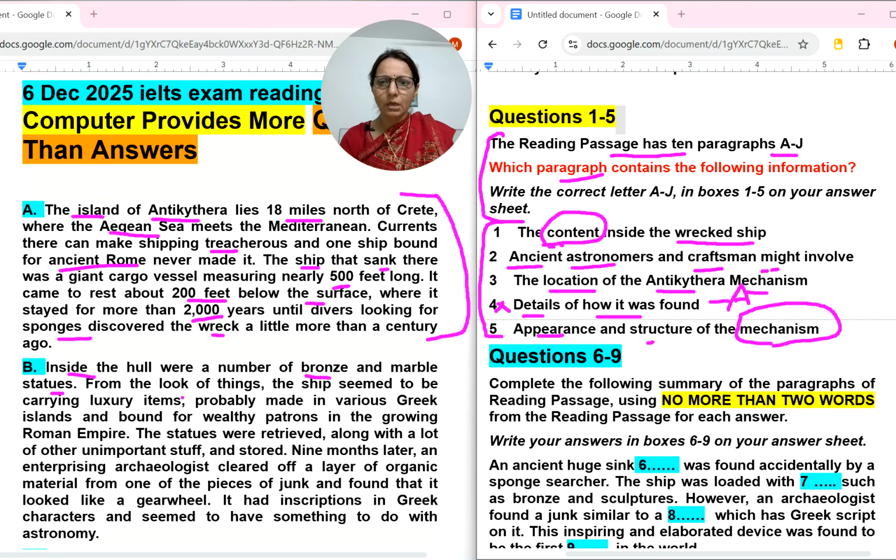So inside the hull, it means inside the wrecked ship, bronze and marble statues were there, luxury items were there, statues were being carried, unimportant things were there. So many things they have explained about what was inside the ship. The first one is saying the content inside the wrecked ship, whatever it was carrying. So this will definitely come with B number paragraph. Now coming to C number paragraph.